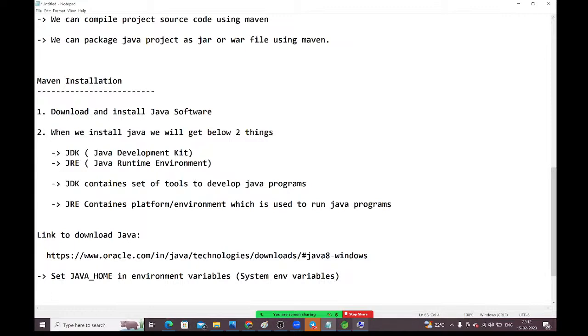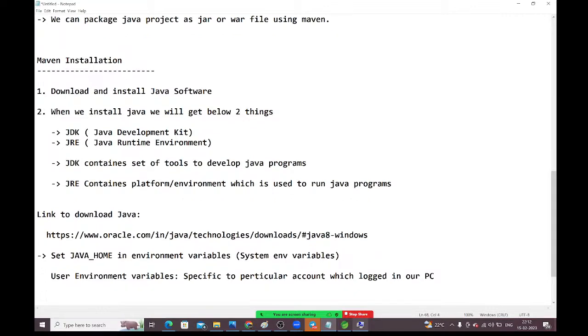So user environment variables means, guys, it is specific to a particular user account, the particular account which is logged in to our PC. Next one is system environment variables.